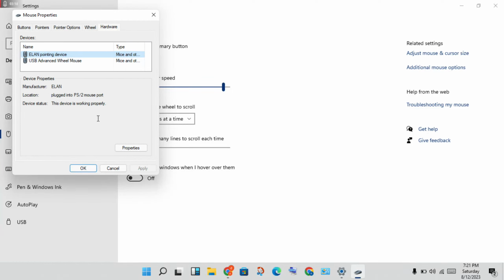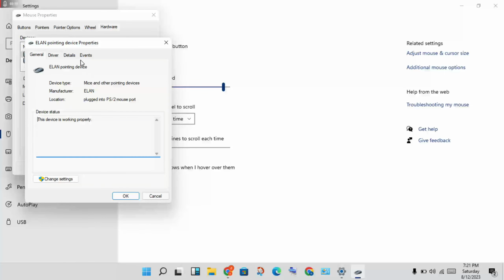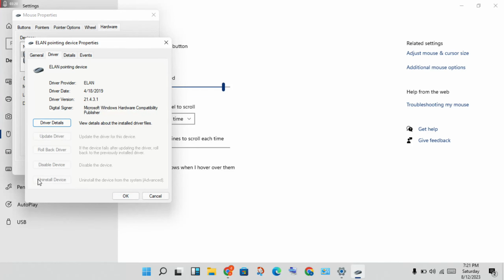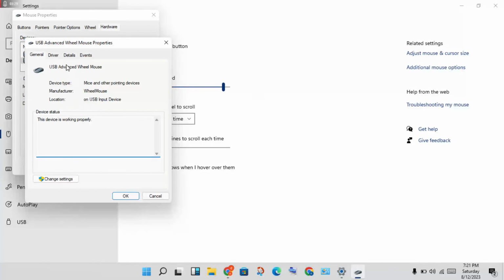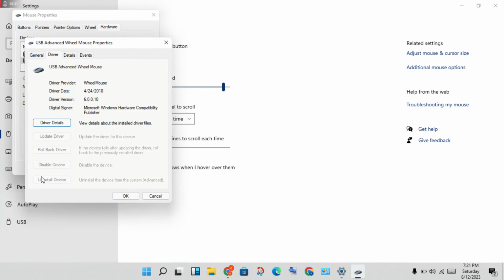Then if the first step is not working, we click on the properties, then click on the drivers. If this is not supported, you will uninstall it and then reinstall it, okay.